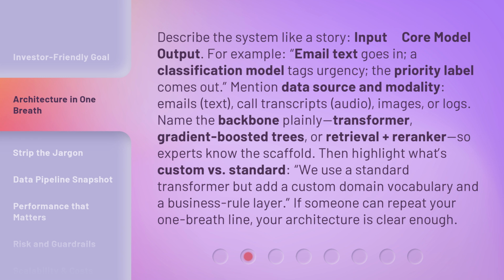Mention data source and modality. Emails, text, call transcripts, audio, images, or logs. Name the backbone plainly. Transformer, gradient boosted trees, or retrieval plus re-ranker, so experts know the scaffold. Then highlight what's custom versus standard. We use a standard transformer, but add a custom domain vocabulary and a business rule layer. If someone can repeat your one-breath line, your architecture is clear enough.